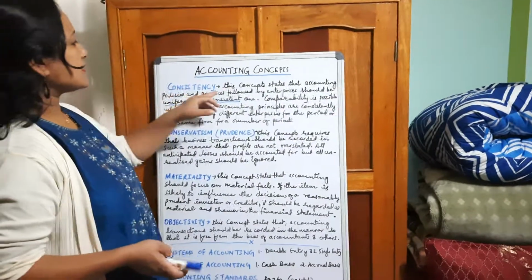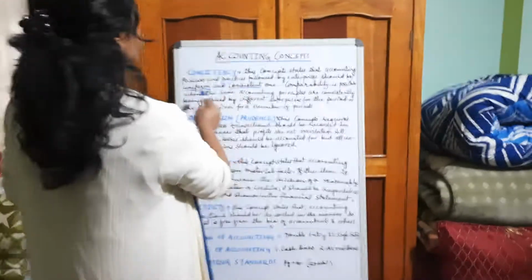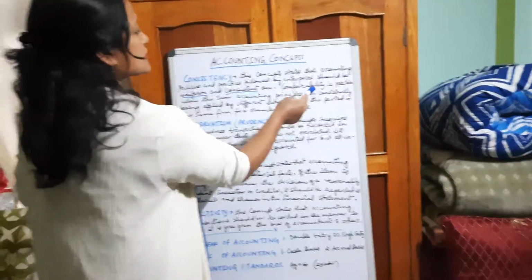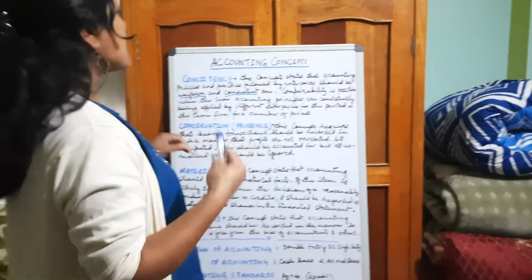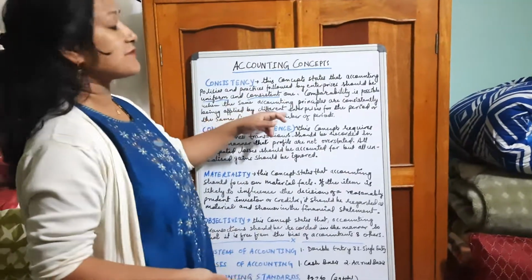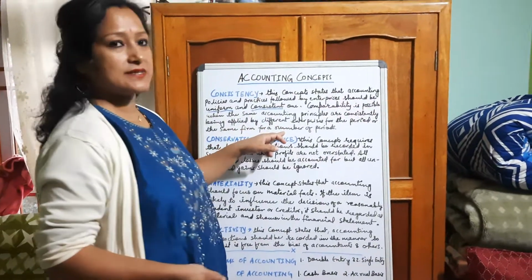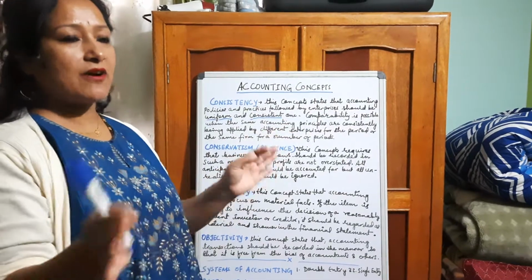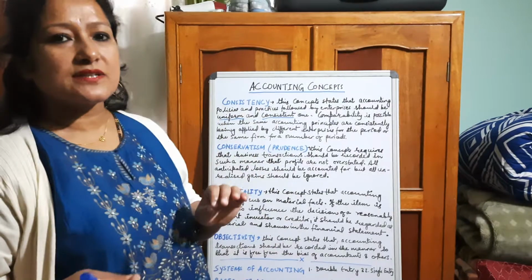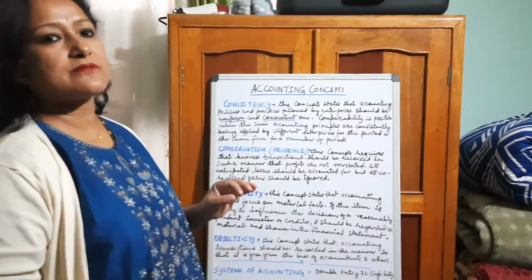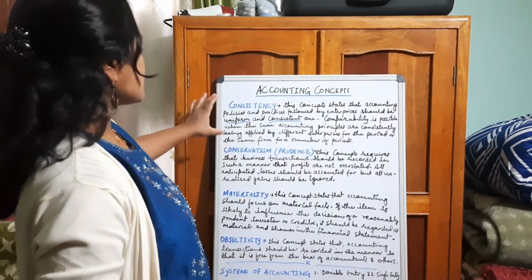It is written here: this concept states that the accounting policies and practices followed by the enterprise should be uniform and consistent, so that comparability is possible when the same accounting principles are consistently applied by different enterprises for the period, or by the same firm for a number of years. If the policies are the same, then interfirm also we can make the comparison. Within the firm, different years' financial statement performance can be compared easily. So this means that.